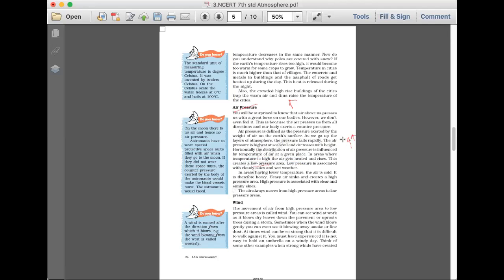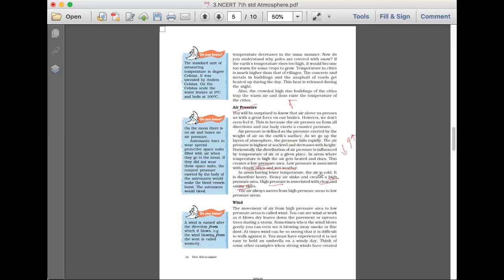So when the temperature increases, pressure will be low, and the low pressure is associated with cloudy sky and weather. Whereas when the temperature is low, the air is cold, so it will be heavy, it will not be able to move up, so it will be sinking around. So there it will create the high pressure. High pressure is associated with clear and sunny sky, because there won't be any air in the sky, and the bottom will have the high pressure.